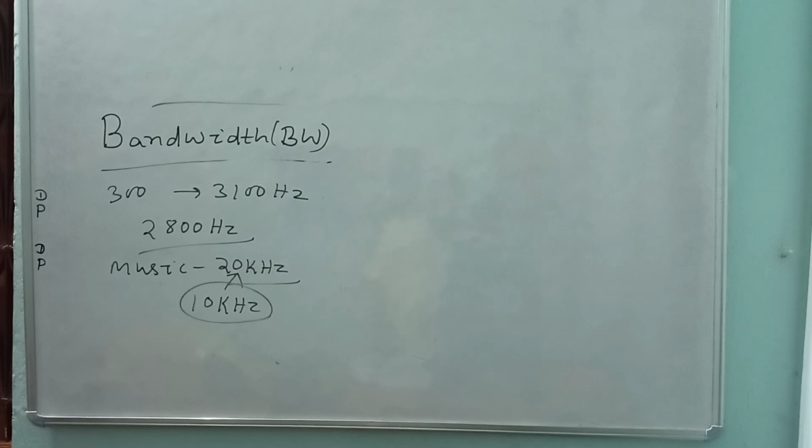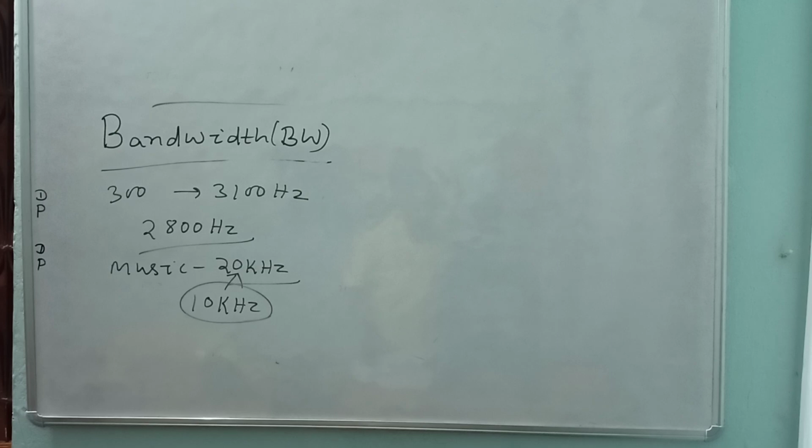High frequency, the HF band, is 3 MHz to 30 MHz. Very high frequency, VHF, 30 MHz to 300 MHz, is for FM or TV radio waves. Ultra high frequency, UHF, 300 MHz to 3000 MHz, is for TV and terrestrial microwave communication.